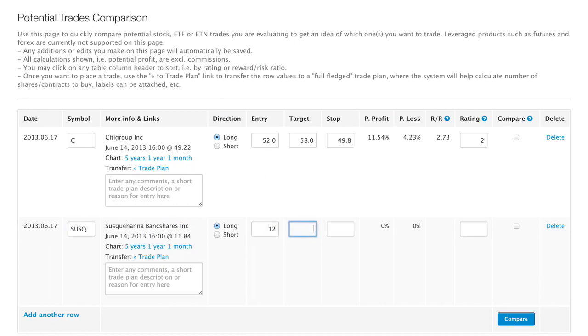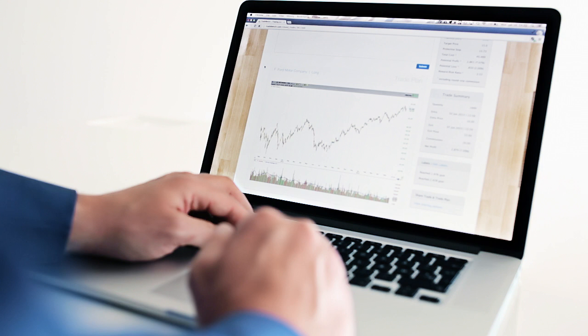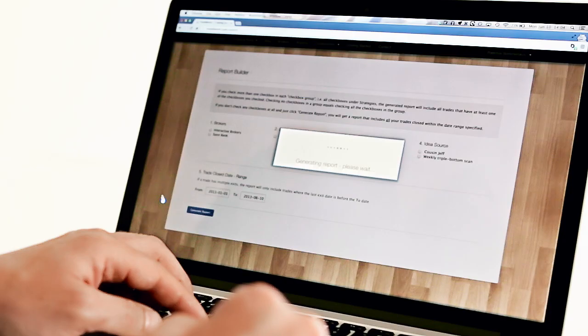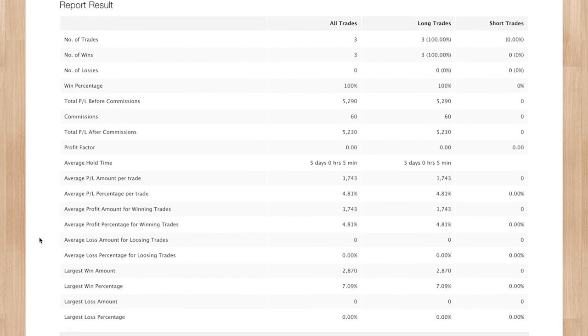We've made great efforts to create an easy-to-use trading journal to have it be an integral part of your trading routine. After closing a trade, you get to review the trade. Together with our reports, it brings a tremendous learning opportunity for you to learn from your own trades.